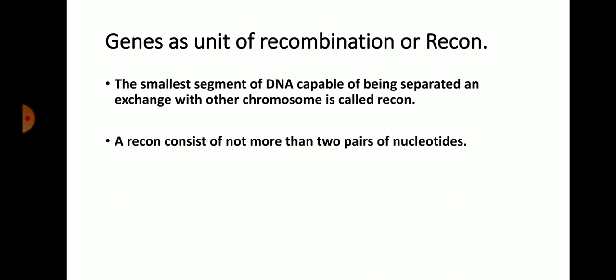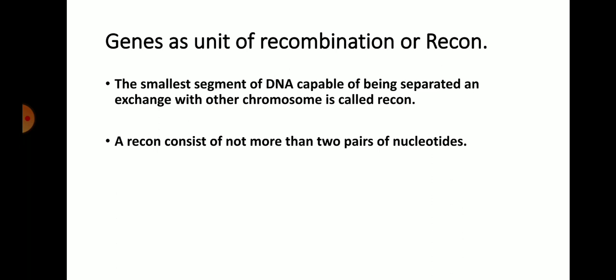Second one, that is gene as unit of recombination, or recon.